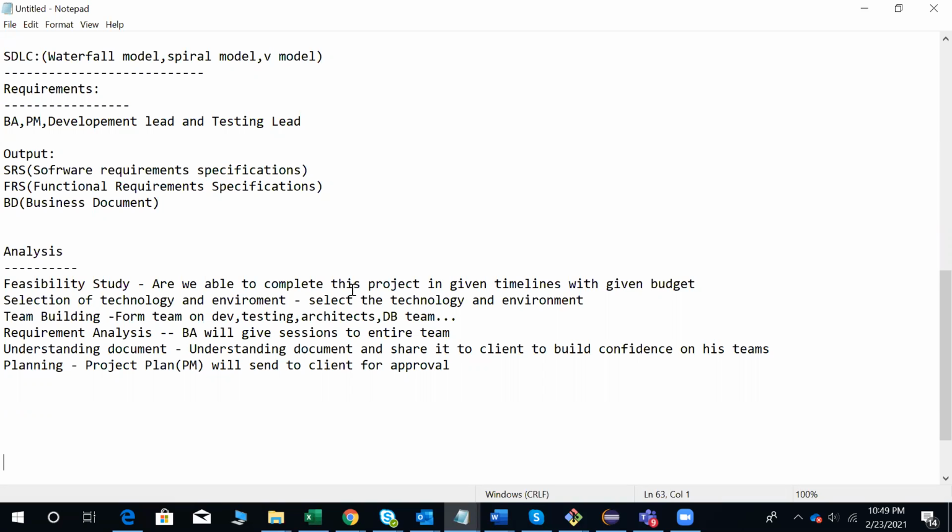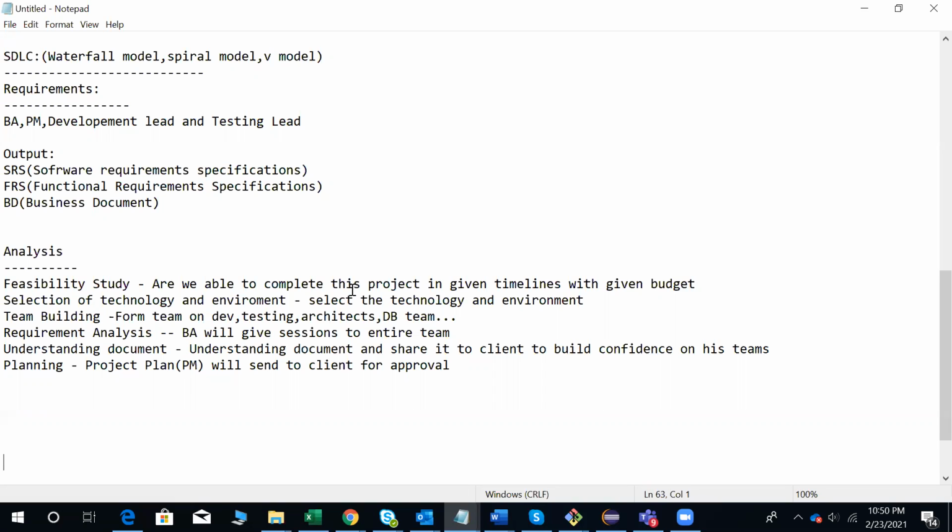They will gather each and every requirement and come back to the company. The business analyst will prepare the requirement document, and that document will be shared with everyone in the project. The business analyst will help everyone in the team understand those requirements. You can even hold requirement sessions for everybody in the project to build their confidence in the understanding. That is what happens in the requirements phase.